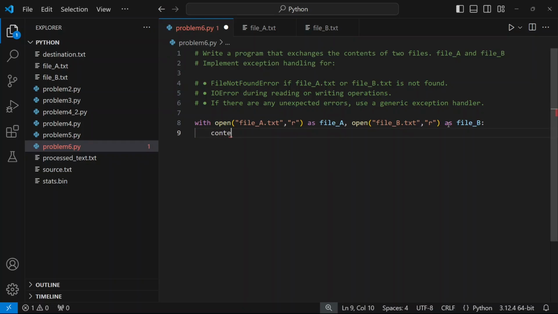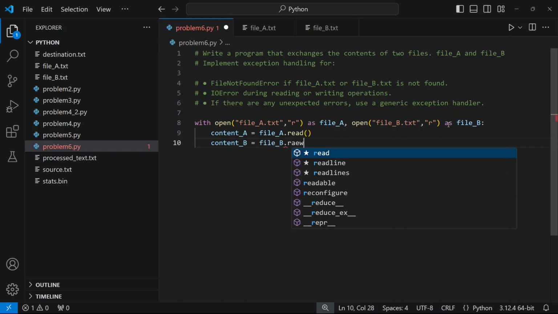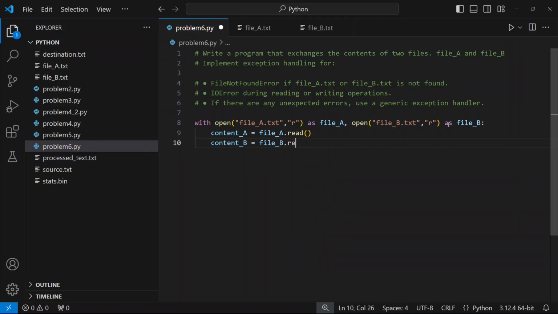Now the string content A will simply be file A dot read, and content B will be file B dot read.